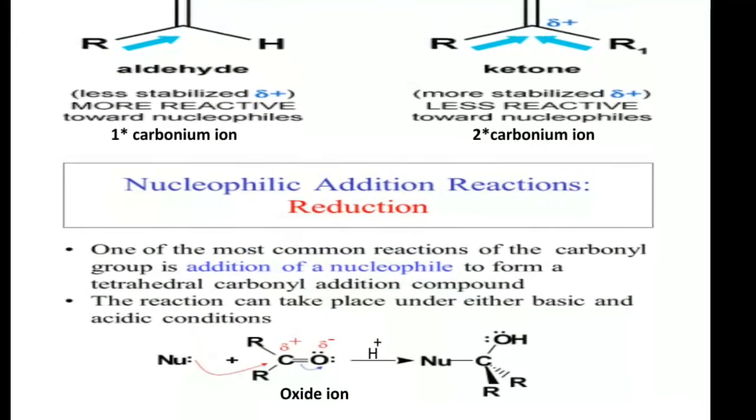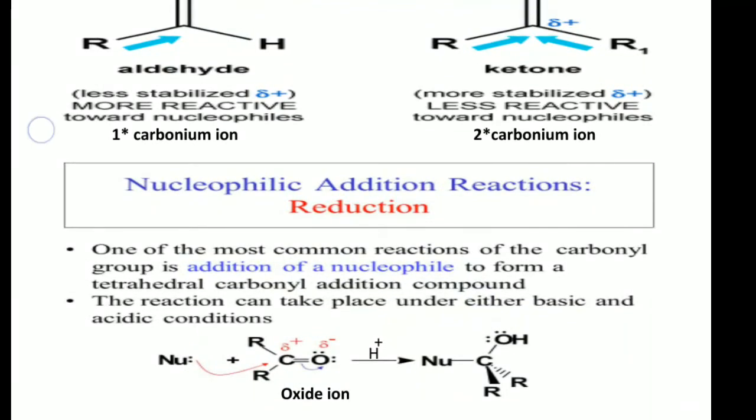Next, just now we concluded one thing. Carbonyl compounds participate in nucleophilic addition reactions in this way. This is a general carbonyl compound molecule.